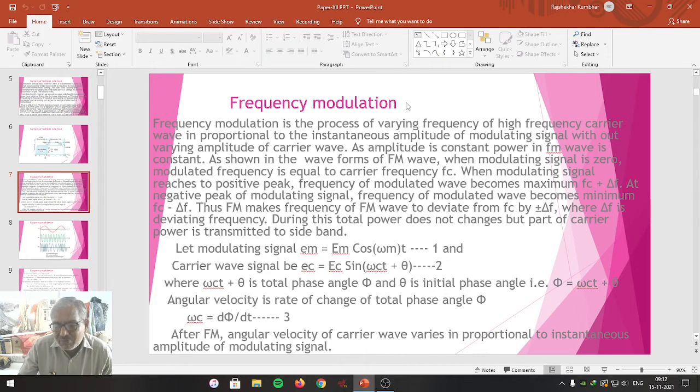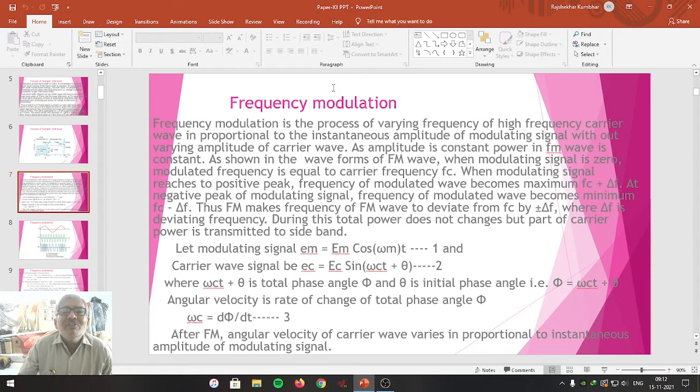In case of amplitude modulation, power varies. In case of frequency modulation, power remains constant. That is the basic difference. Here power doesn't change. In amplitude modulation, a change in power takes place.